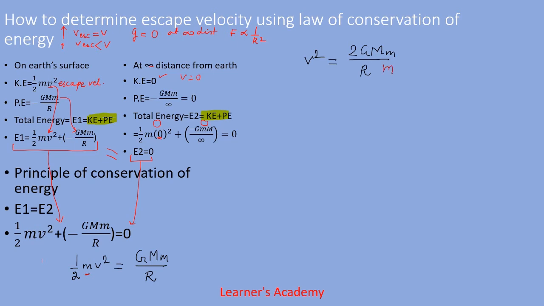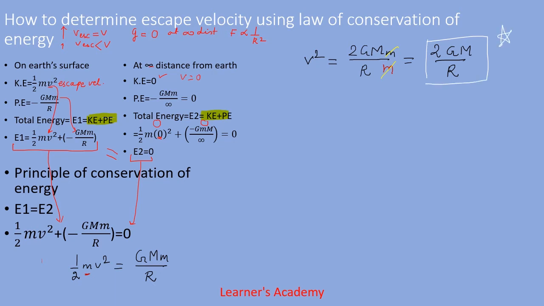Since this is a numerator, when it goes to the right side it becomes denominator. We can cancel these two m. Alright, so when we cancel these two m, we get the square of the escape velocity is equal to 2GM upon r. Now this is the required expression.